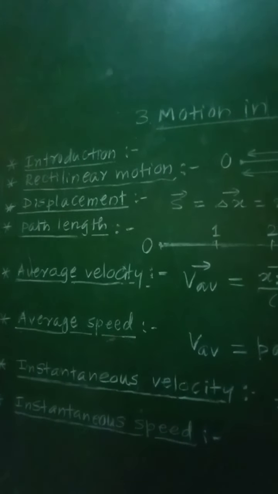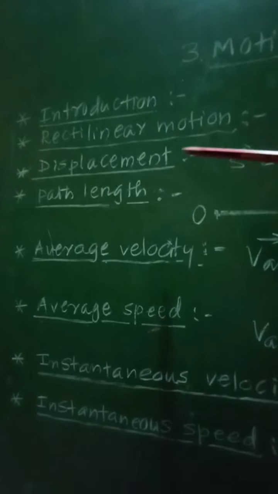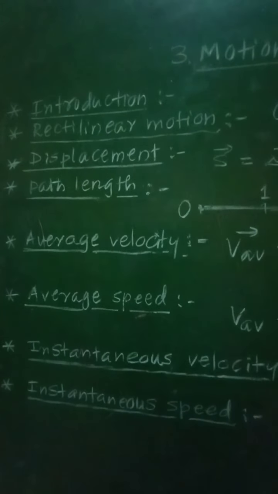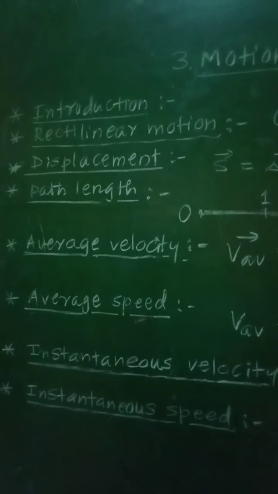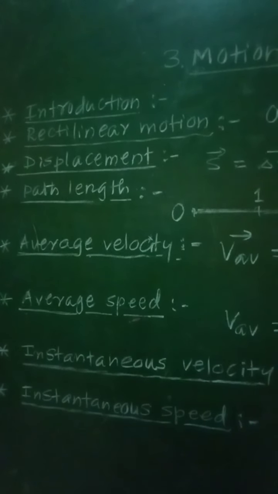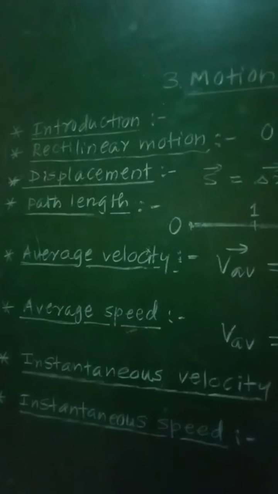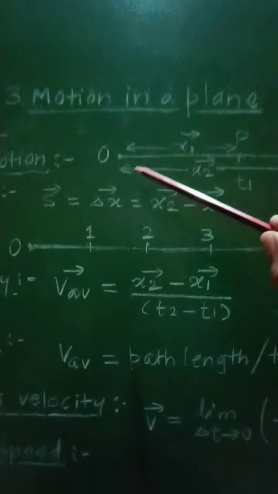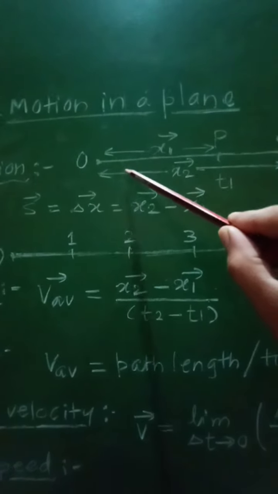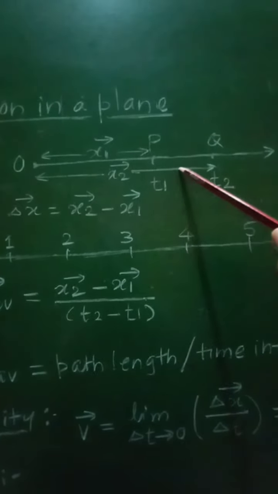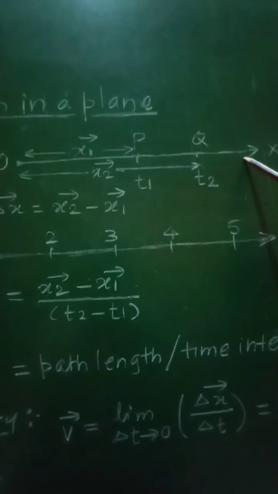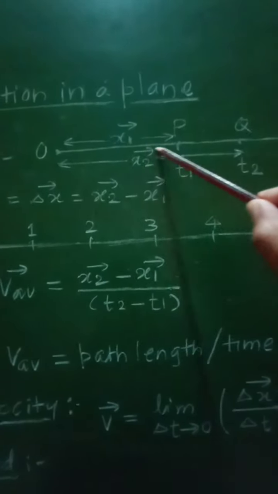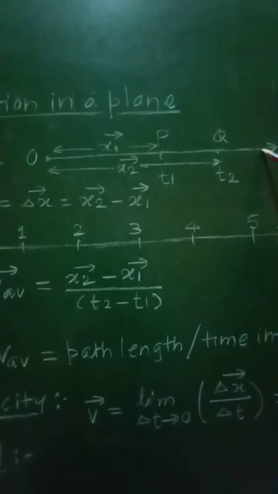Now let us consider first the rectilinear motion, or it is also called as translational motion or motion along a straight line. So for that purpose, we have considered here an object which is placed at point O, and then it is moving along positive direction of x-axis. As it is rectilinear motion, it will move along this straight line path.